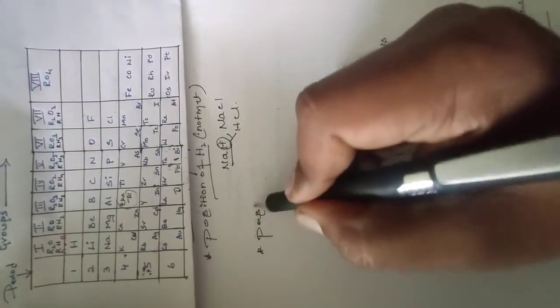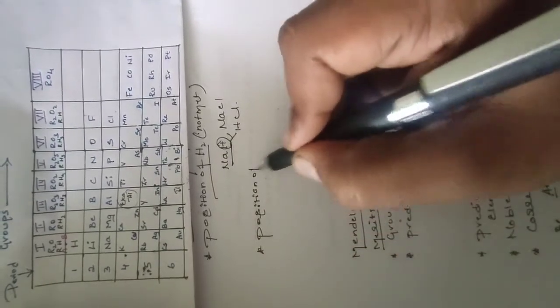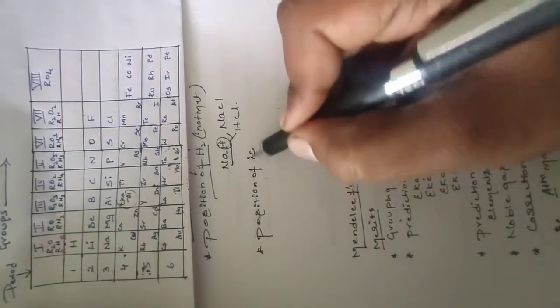And also the position of isotopes. First is the position of hydrogen, second is the position of isotopes.